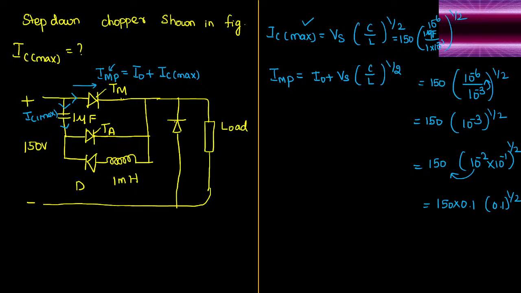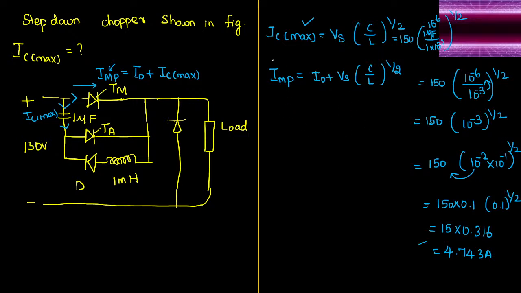So find the root value of 0.1. If I find the root for 0.1, we will be getting 0.316. Outside we have 15 into 0.316. If I multiply it by 15, we will be getting 4.743 ampere. Very good. Already someone did, right? Is it Rajesh? Yeah, good. So the correct answer is 4.743 ampere.